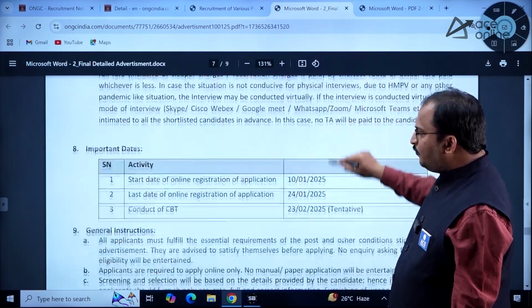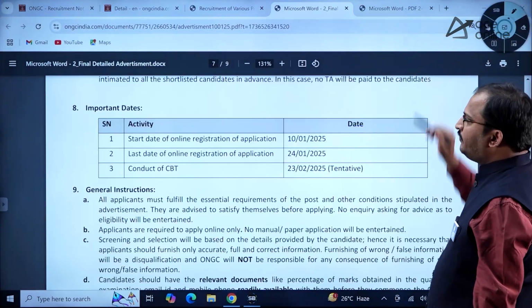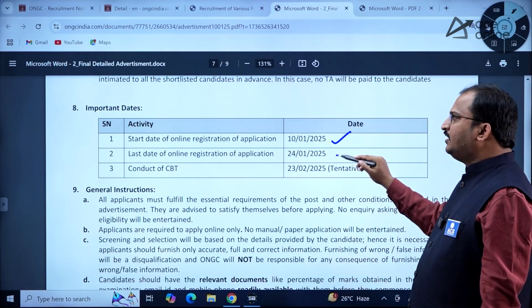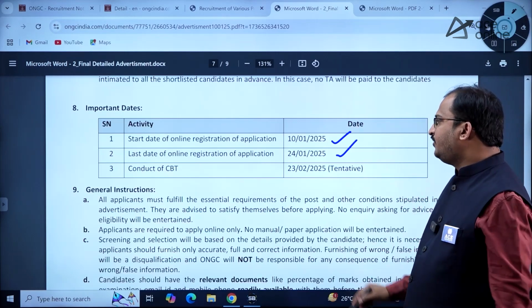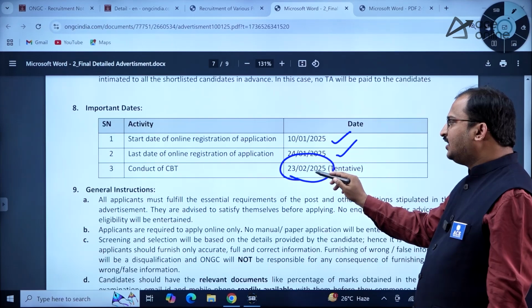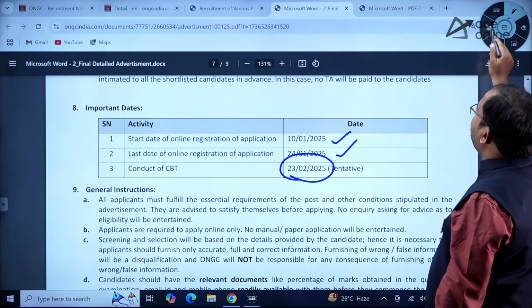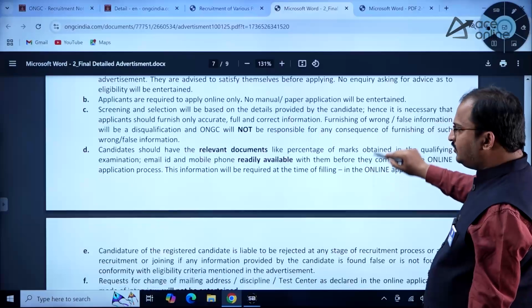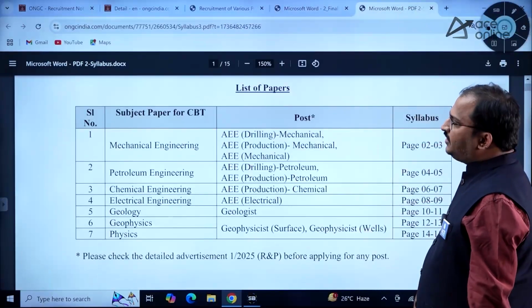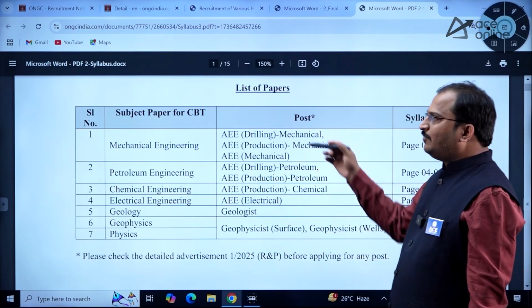And again, important dates. The tentative date of CBT is also given here. Start date of online registration is 10th January 2025. Last date is 24th January 2025 and the CBT exam tentative date is 23rd February 2025. So kindly go through all these instructions carefully, dear students, before applying for this ONGC recruitment.